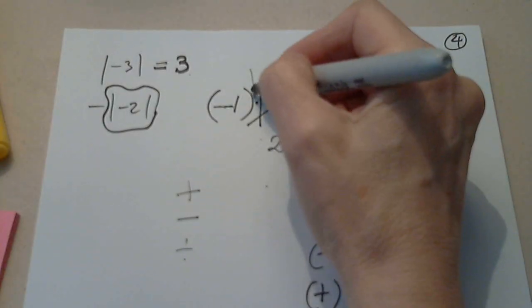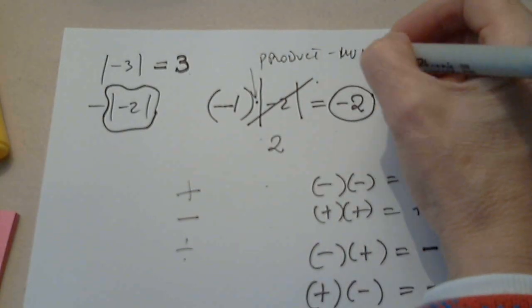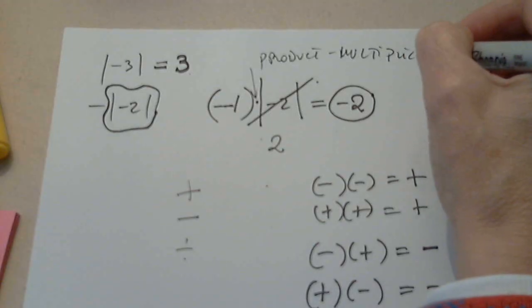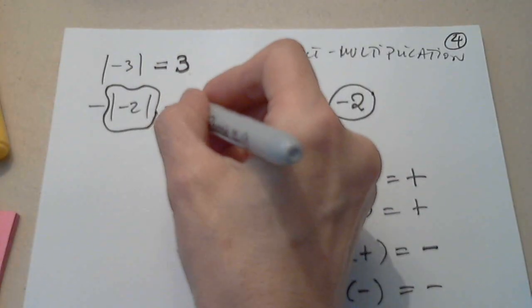So that's the product symbol, or multiplication. When we say product, we mean multiplication. When we say multiplication, we mean product. Good. So then the answer here is -2.